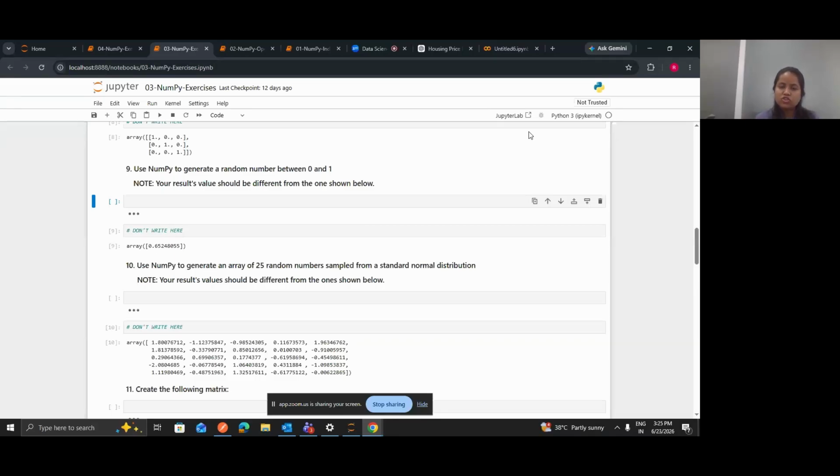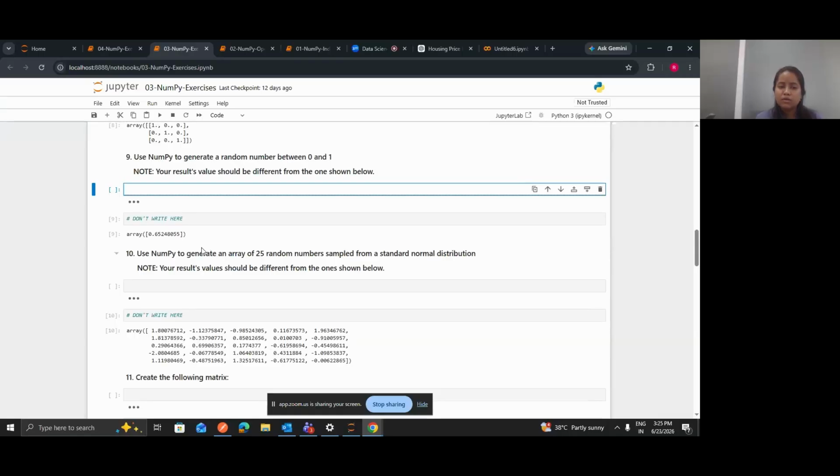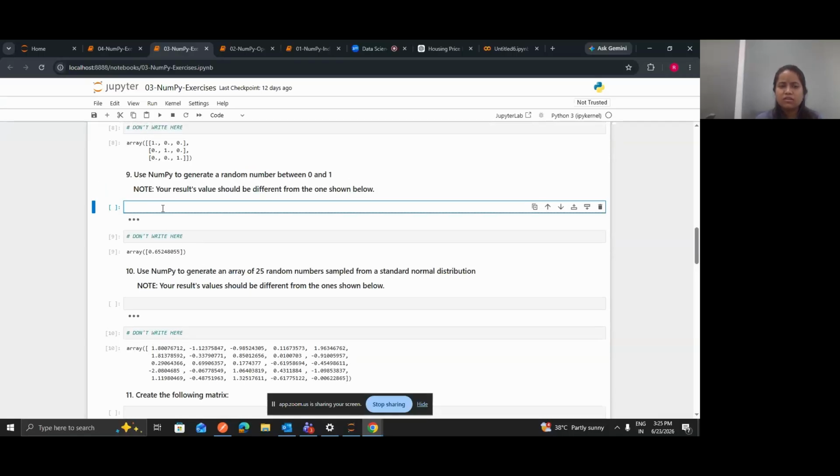So just see which random function is suitable to generate a random number between 0 and 1, and use that function. Remember, since the number is random, it is not going to be the same as this output, maybe some other random number, but just make sure that whatever number is printed is within the range of 0 to 1. So just write the code for this one.